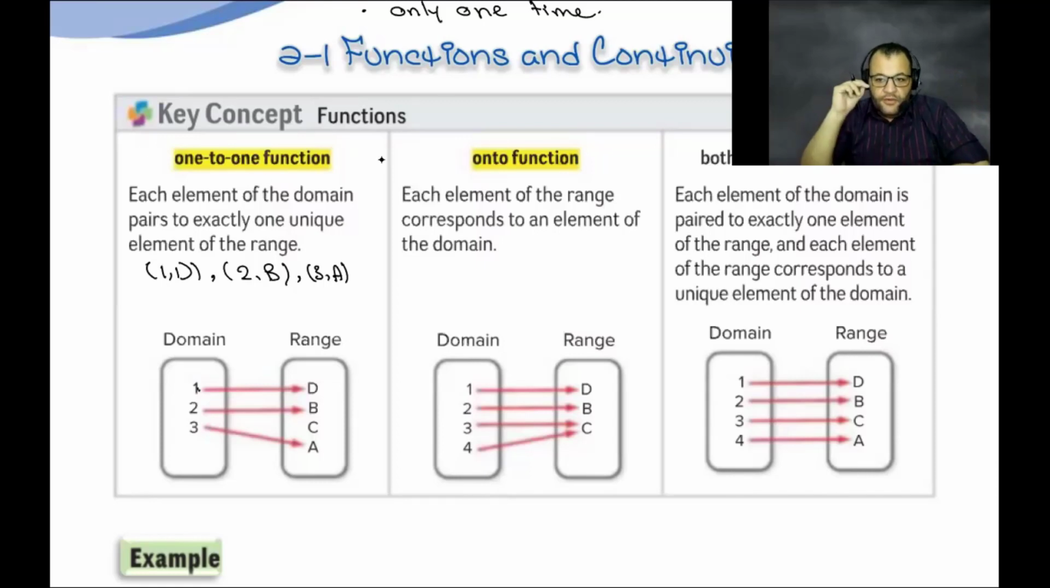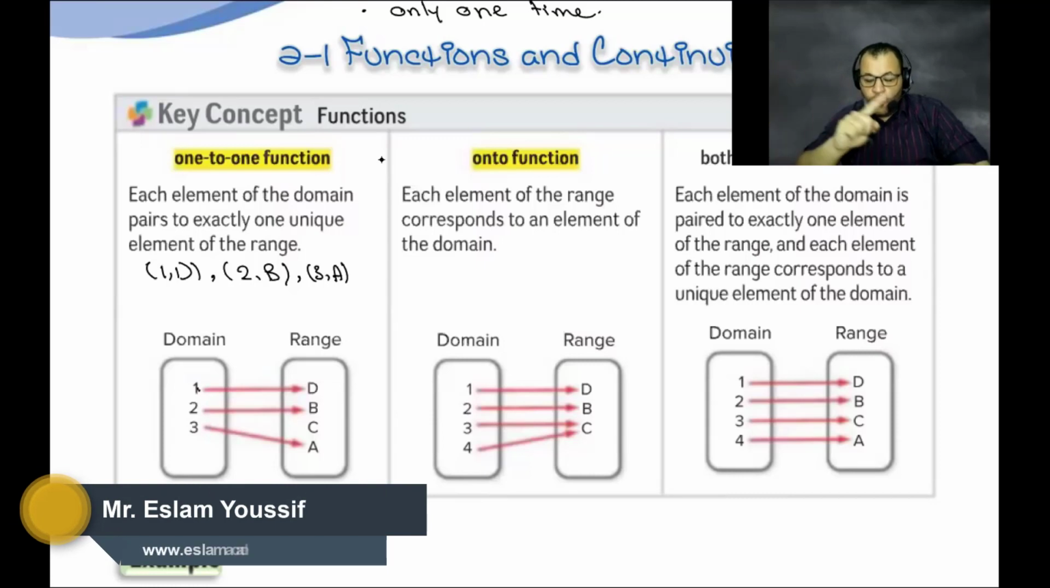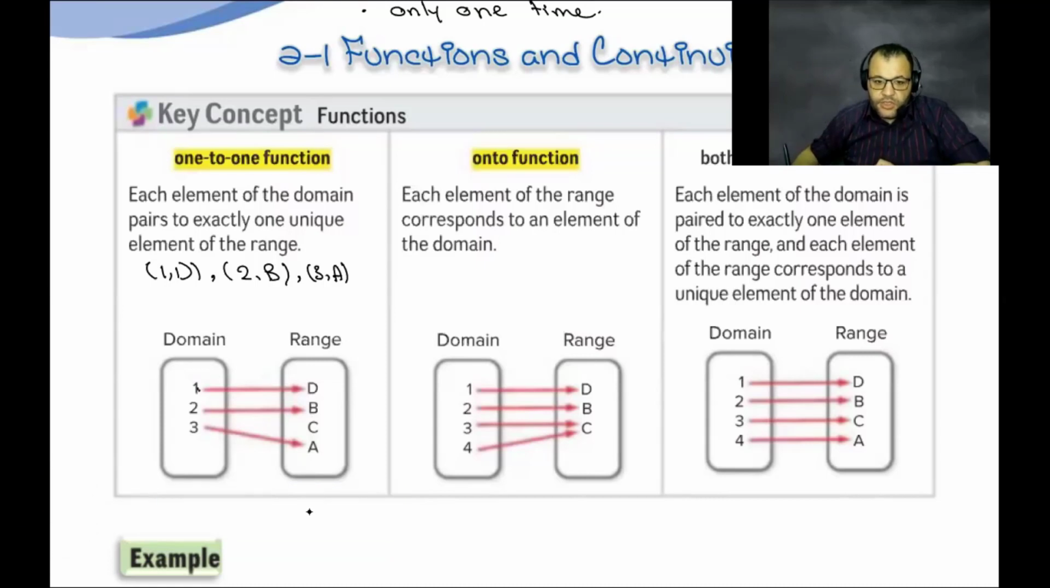So if you need to check whether a function is one-to-one or not, just look at the domain and go to the range. Are there two elements of the domain connected with the same element of the range or not? If each of them is connected with a different element of the range, then it is a one-to-one function. Any problem? Any problem for this one? Okay.